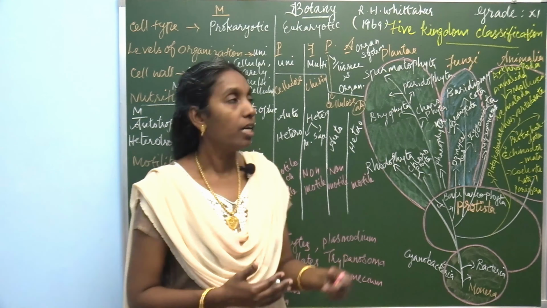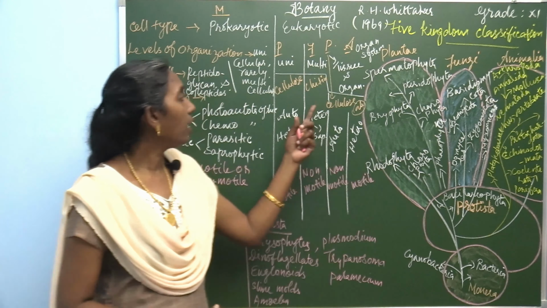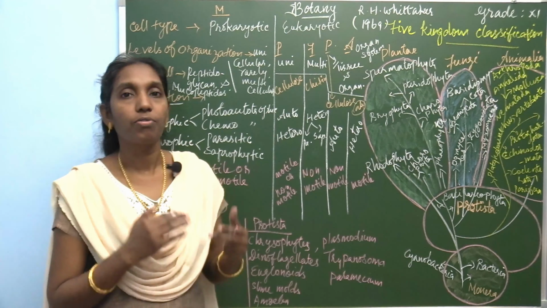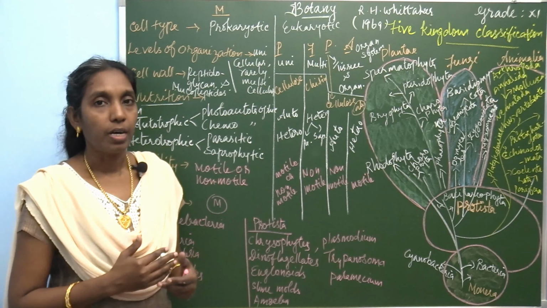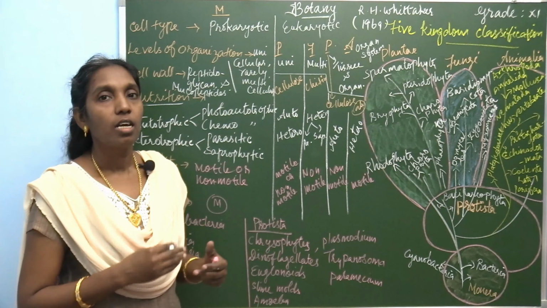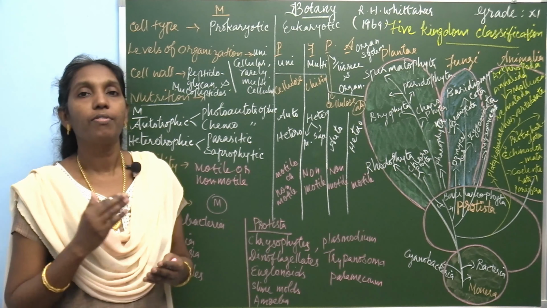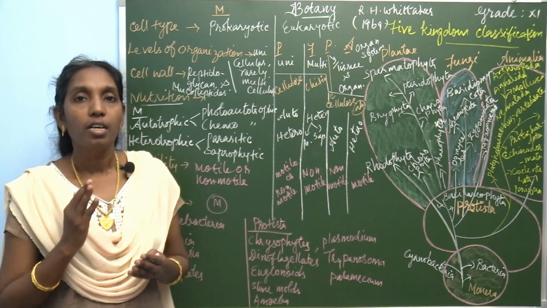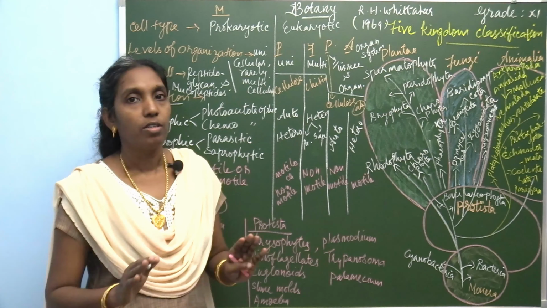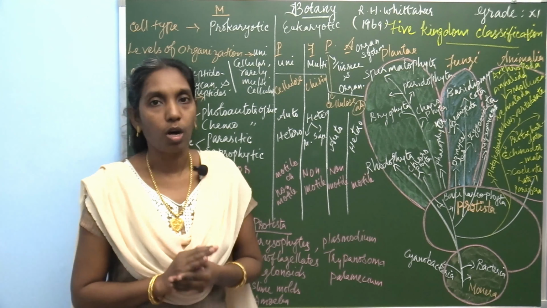And what about Animalia? In Animalia, the cell wall is absent. So cell wall formation is mainly a characteristic feature of the plants. In most plants, the cell wall is made up of cellulose, but in animals the cell wall is absent. Again, an important characteristic difference between plants and animals is the presence of a cell wall. In animals, the cell wall is absent. So the animals included in Kingdom Animalia are devoid of this cell wall.